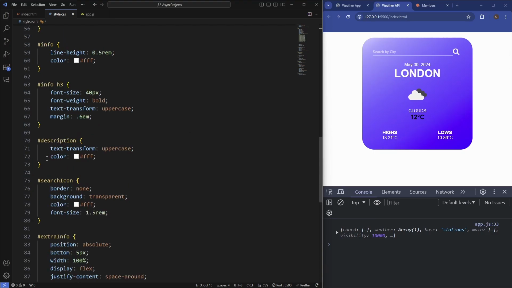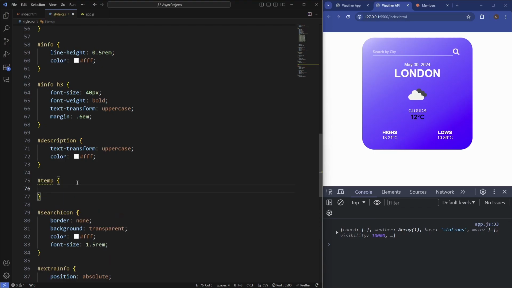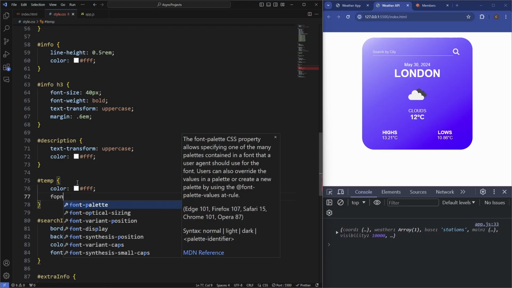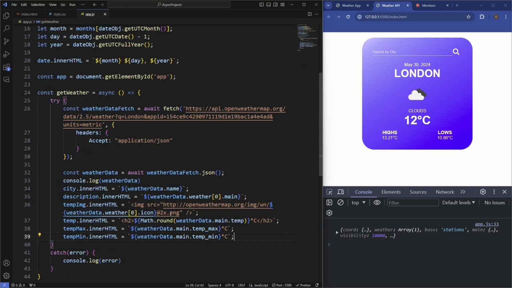So the temperature. So we'll go underneath the description. We'll grab the temperature. And this has just the ID of temp. So we'll say color, make this white. Font size, let's make it about 40 pixels, see what that looks like. Too big, let's try 20 pixels. Bit small, let's try 30. Looks good.